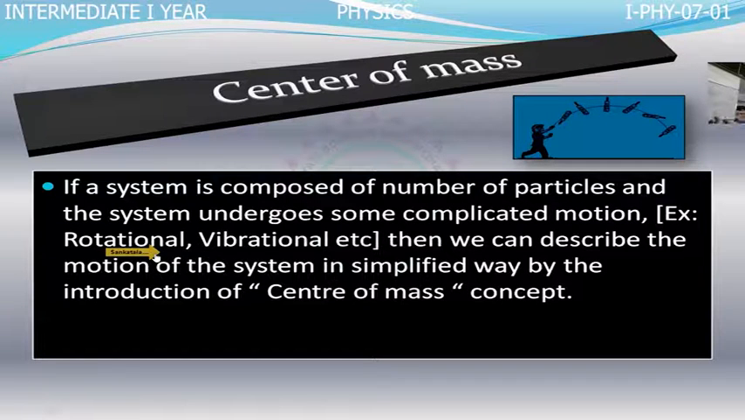Center of mass is nothing but a point. We are choosing a point within the rigid body or within the boundaries of the rigid body. There is no need for mass to be present at that point. That point may be within the body or within the boundaries of the body. By describing the motion of that point, we can explain the motion of the entire body. How can that point describe the motion of the entire body? By some mathematical equations, we can understand.